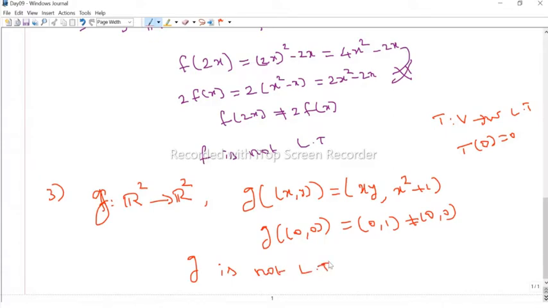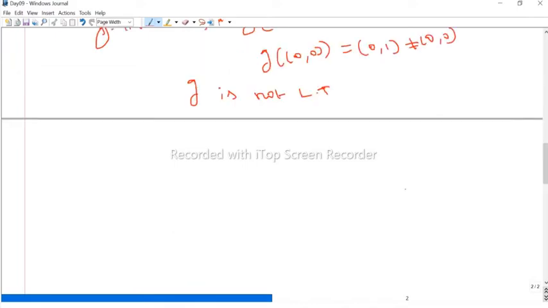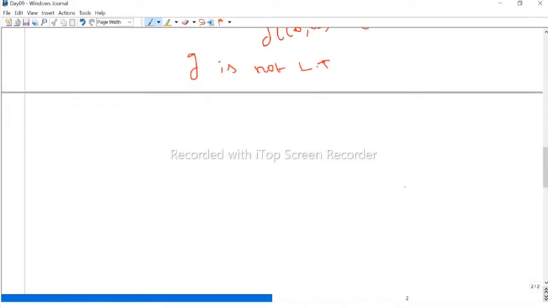So first you have to check whether 0 maps to 0 or not. If 0 maps to 0, then check the second property, T of alpha x equal to alpha times T of x. And then we have to check the addition, T of x plus y equal to T of x plus T of y. Anyway, this function cannot take 0 to 0, therefore this is not a linear transformation. So these are all standard. Maybe I will take one more example.